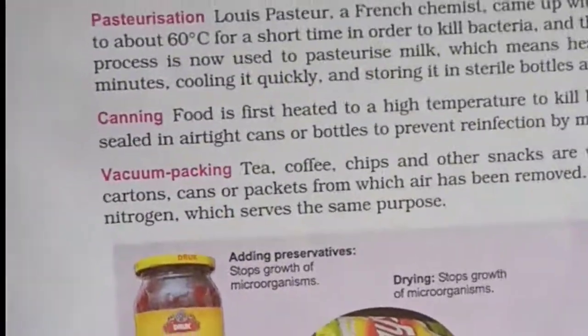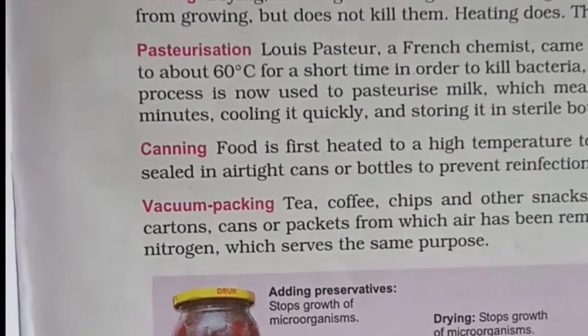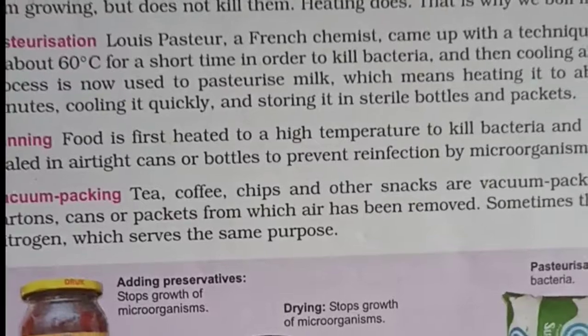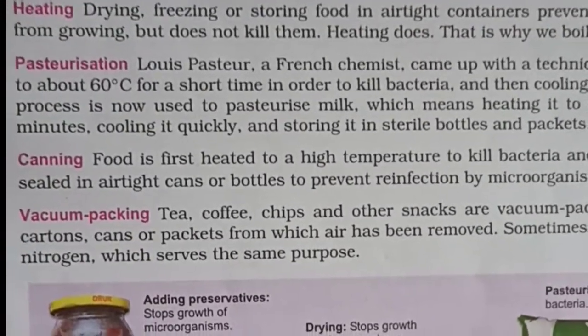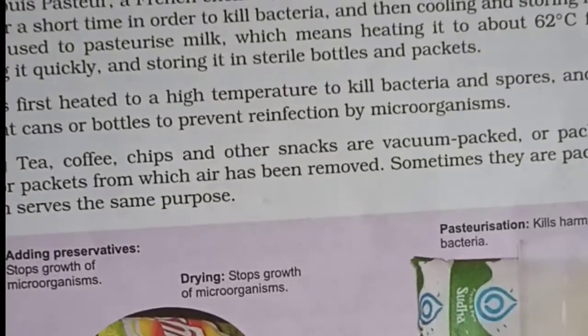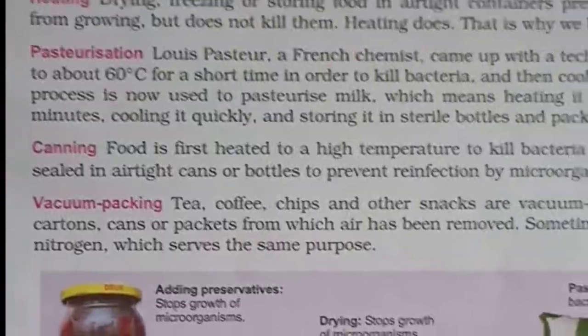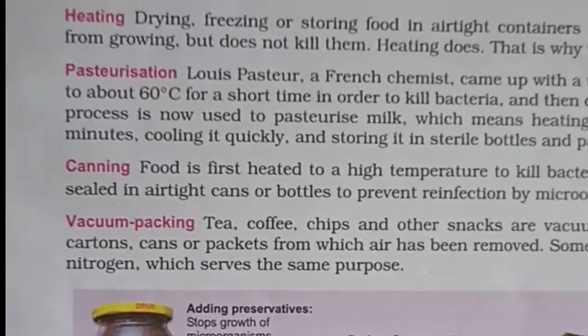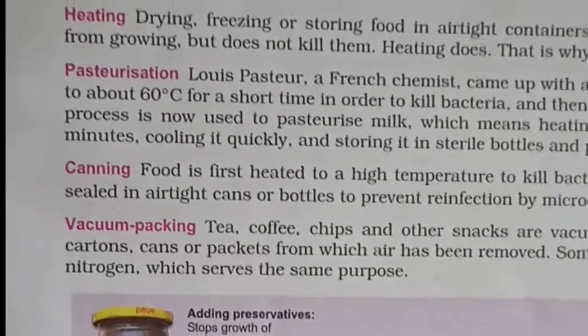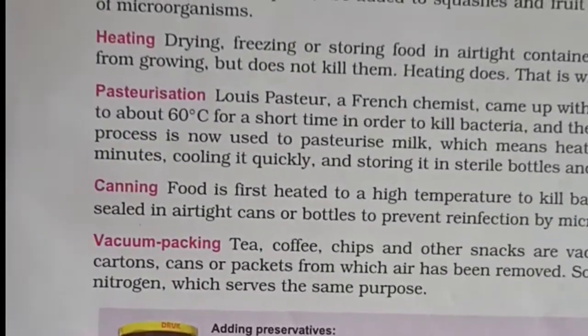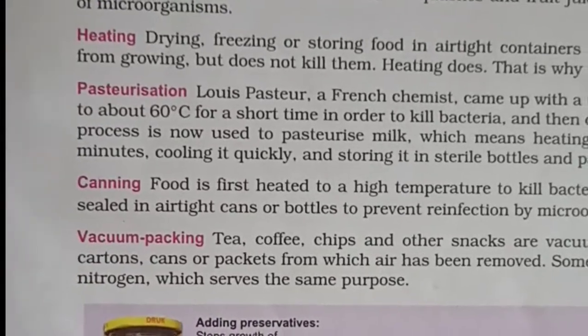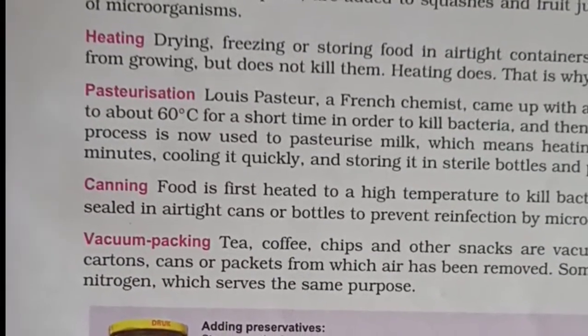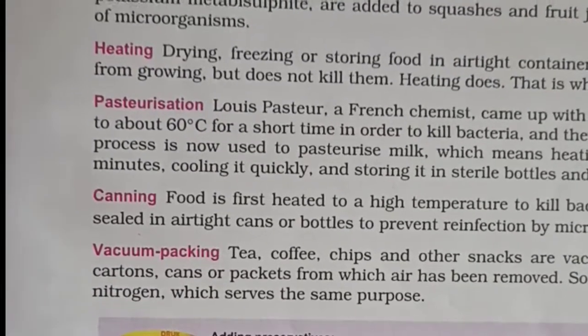So we have studied the different methods of food preservation. We apply various methods of food preservation to keep our food materials in good condition for a long time, because if we do not keep them in good condition for a long time, we may have a shortage of food material. Also, if we eat infected, diseased, spoiled, rotten food material, then we will develop food poisoning. Food poisoning is a very serious disease. It can cause death of the person.